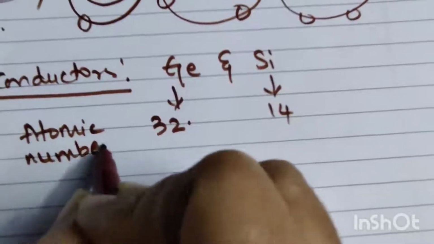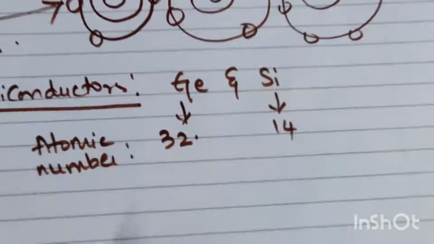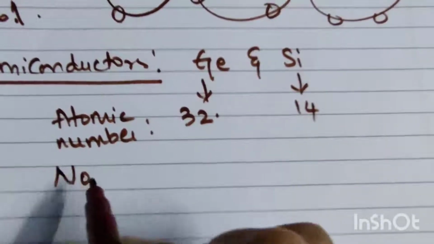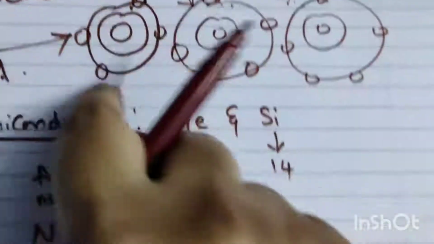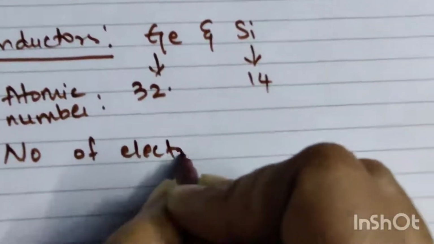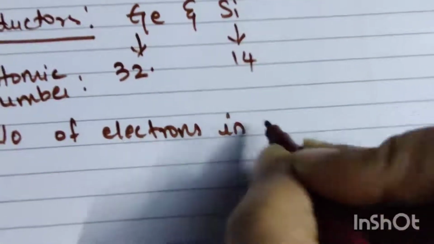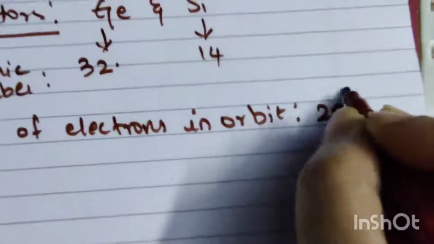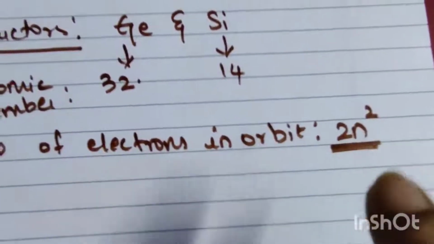Okay, so 32 and 14. Now we know the basic formula also. So how we will know how many electrons should be kept in each orbit is by this formula: the number of electrons in any orbit is given by the formula 2n square. Okay, this is very important.